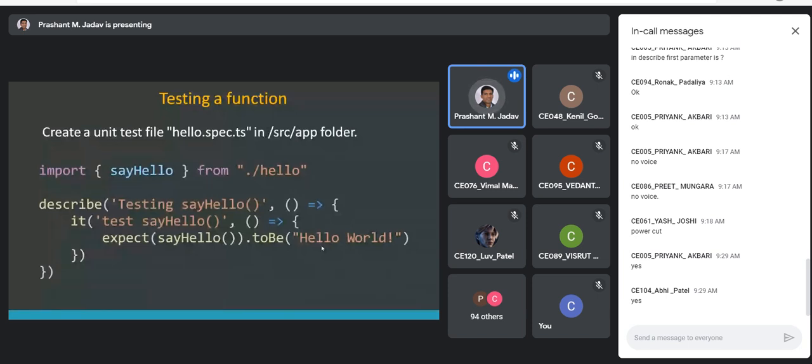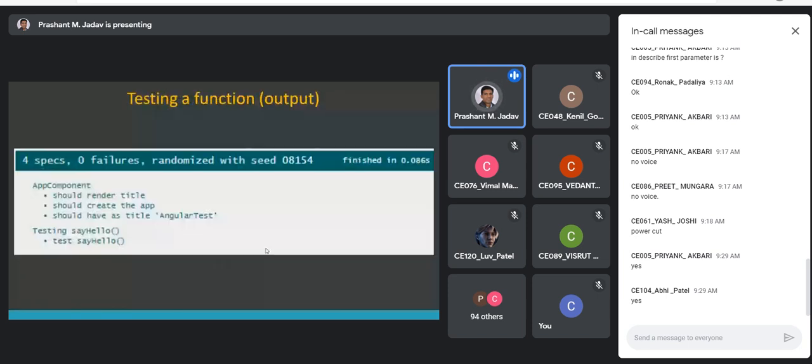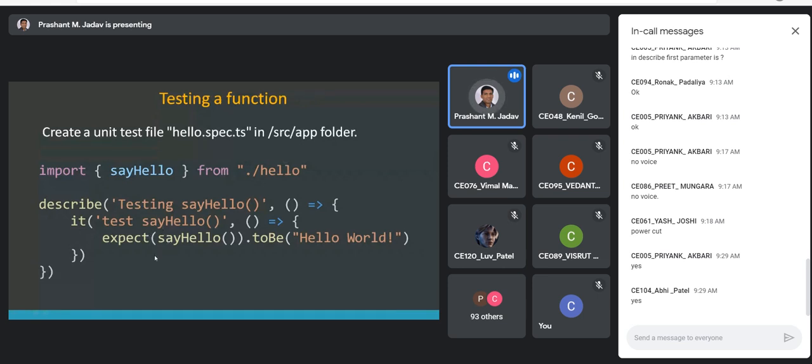If everything is correct, then you should get this screen. Because already there are 3 test cases which were written for the app component. So right now we are ignoring that. But now the files that we have created, hello and hello spec. In hello, we are writing a hello function, and within the spec file, we are writing the test case. So this test suite is written in the spec file.